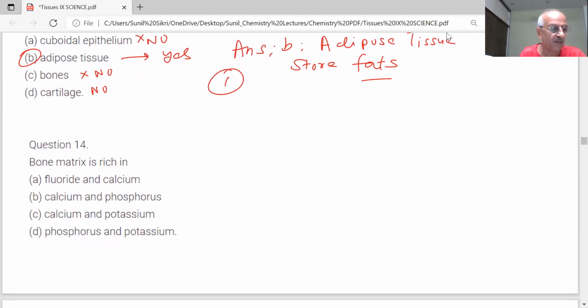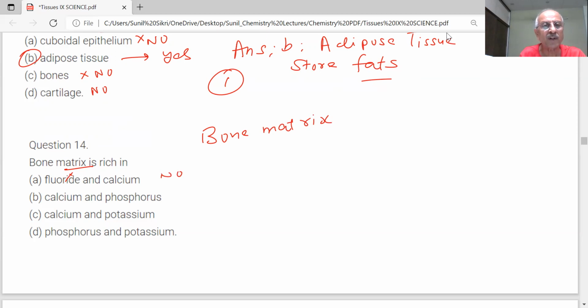Next question is coming, students. Bone matrix is rich in. What is bone matrix, students? Sir, the matrix of the bone. What does it contain? Calcium and phosphorus. Your bone, what does it contain, students? Fluoride and calcium? No, sir. Calcium is there, but fluoride is not there.